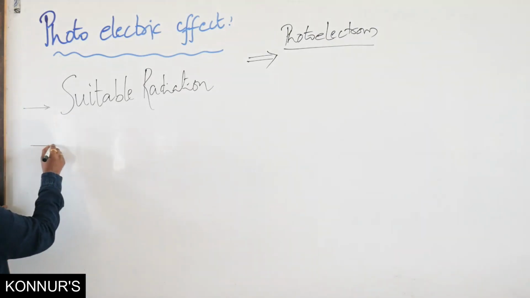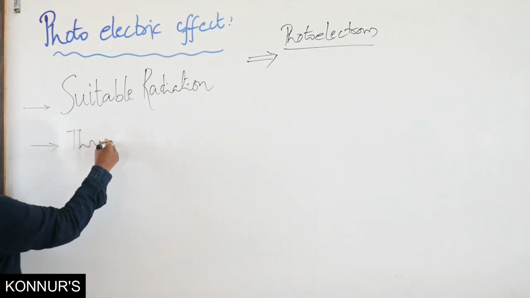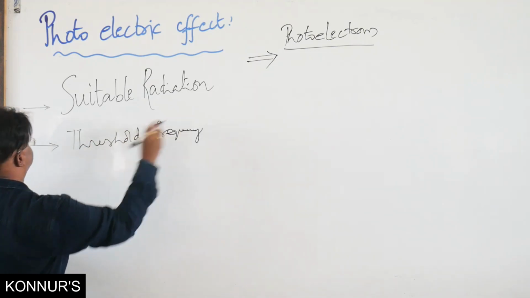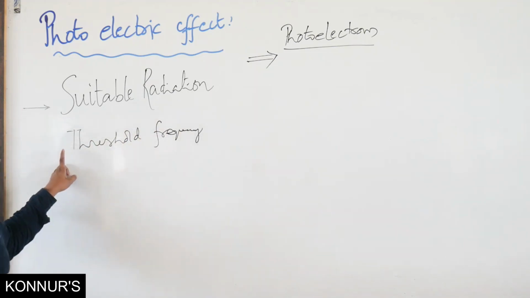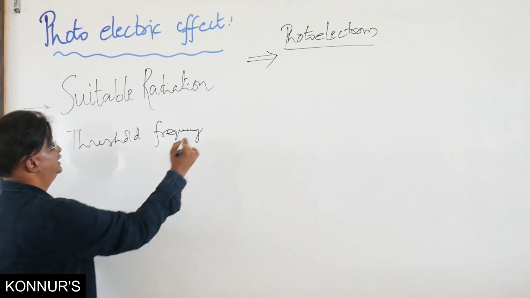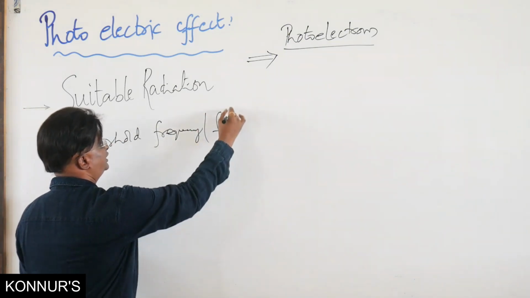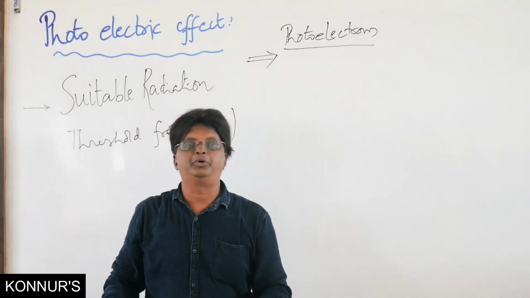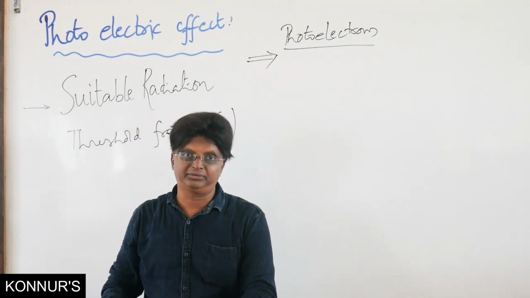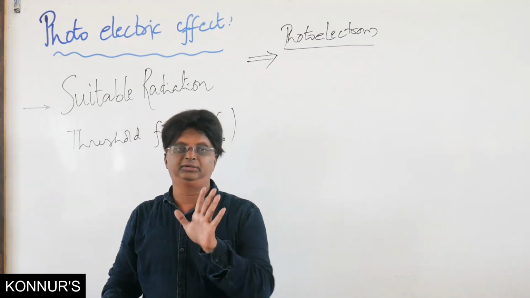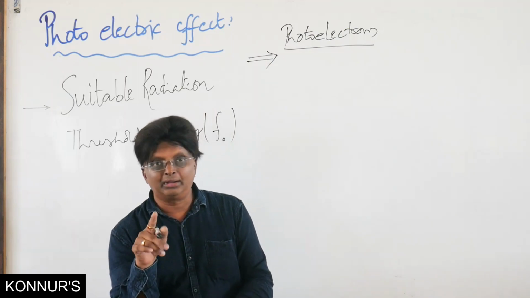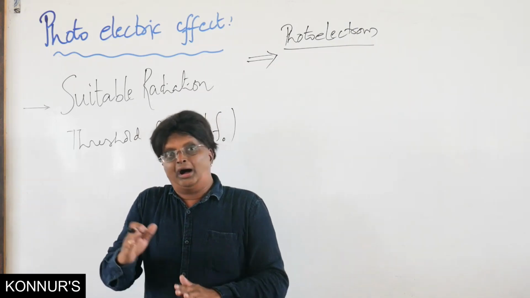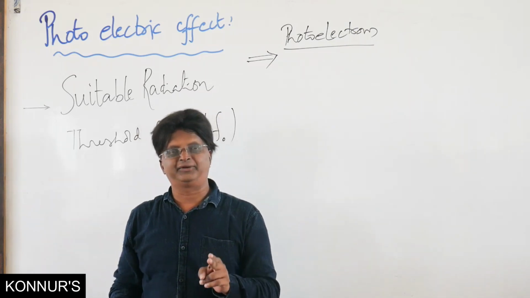First one is threshold frequency. Suitable radiation, when it comes, the first point to be remembered is threshold frequency. Let me show with the symbol f0, I am writing. What is this threshold frequency? Again an important conceptual question that appears. It is the minimum frequency. Remember, these adjectives are very important. The minimum frequency above which photoelectric effect takes place.